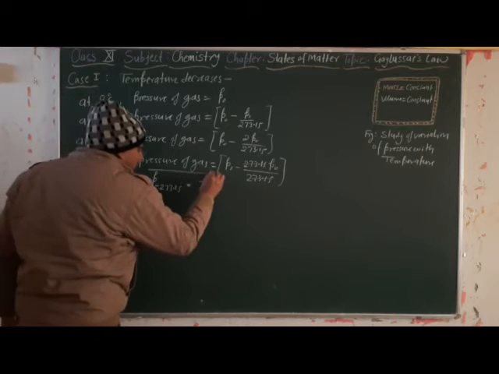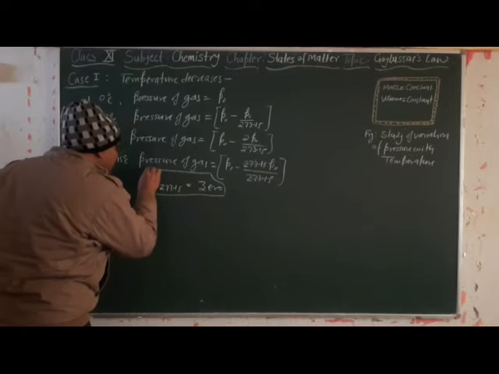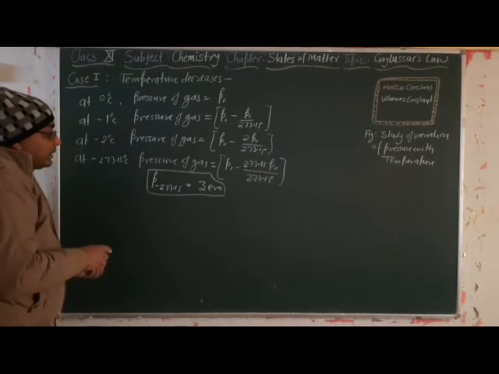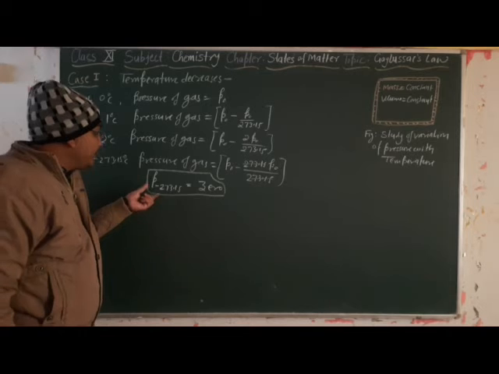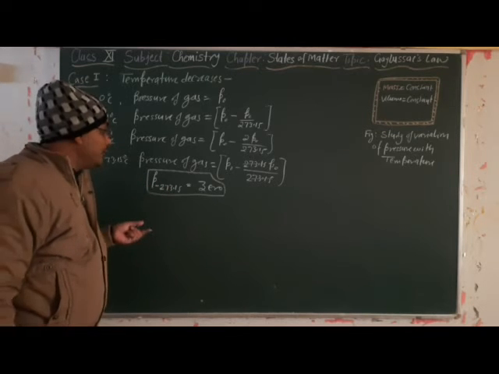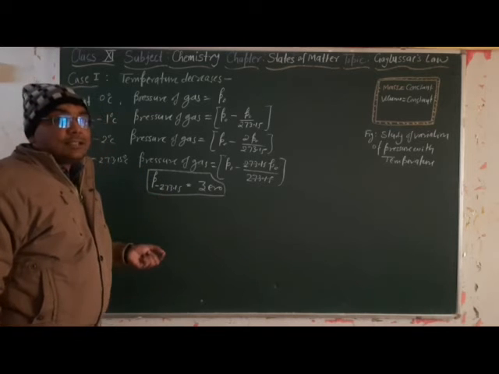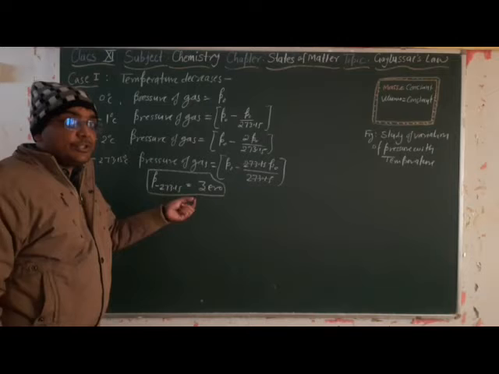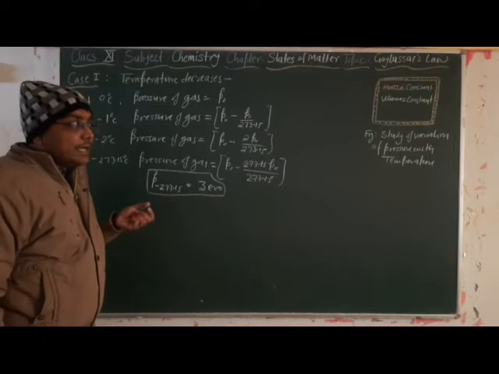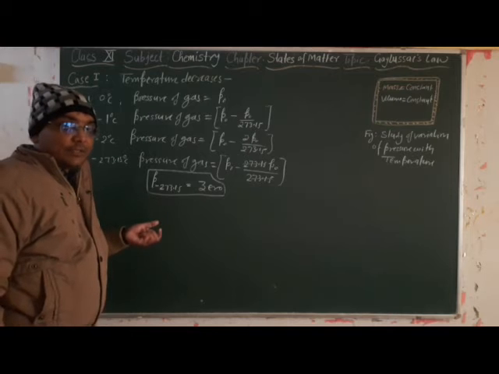Let us see, in Charles' law, he observed that at -273.15 degrees Celsius temperature, the volume of the gas became 0. Means there will be no existence of the gaseous state of the matter.